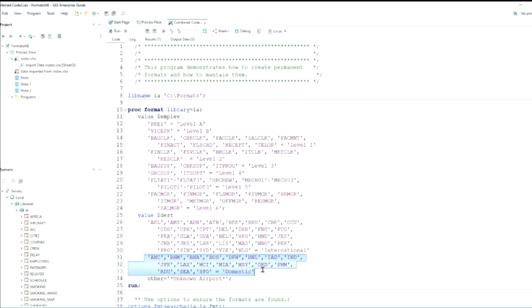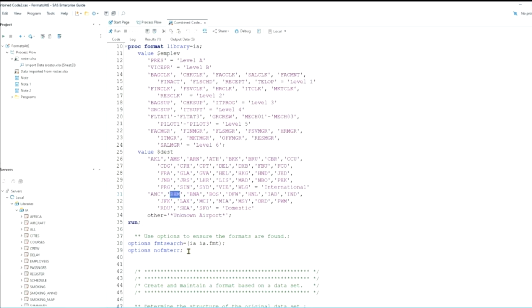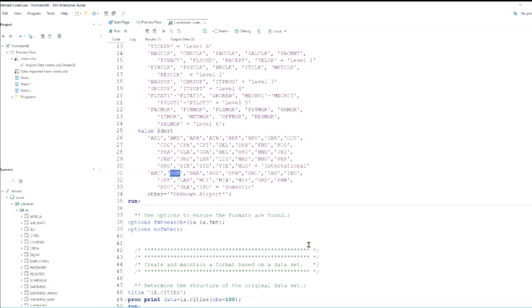And typically, if I'm writing a report, most people would not be able to guess that ARN, unless they're a frequent traveler, is Stockholm. Why? Because the Stockholm airport is called Arlanda. And they wouldn't necessarily know that BHM is Birmingham, Alabama. So we write out the groupings here. And then we set our options for our format search and our no format error.